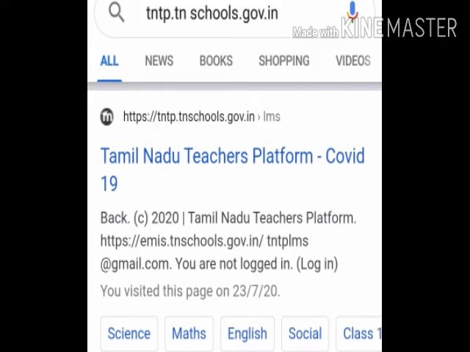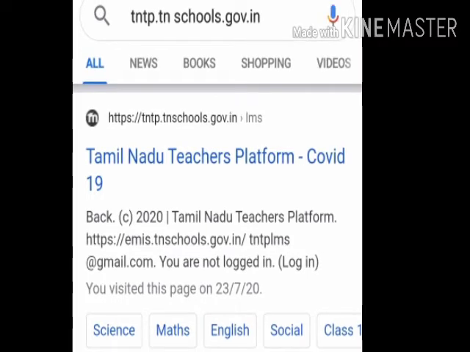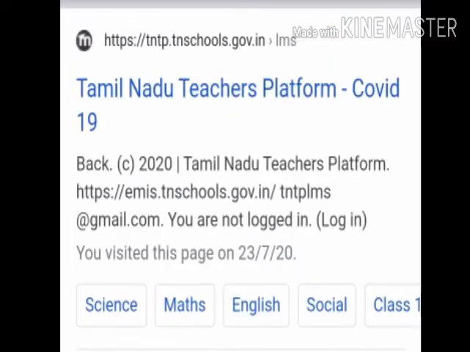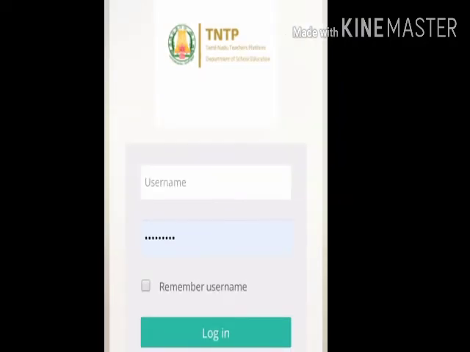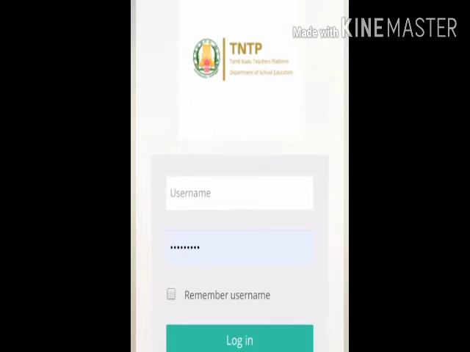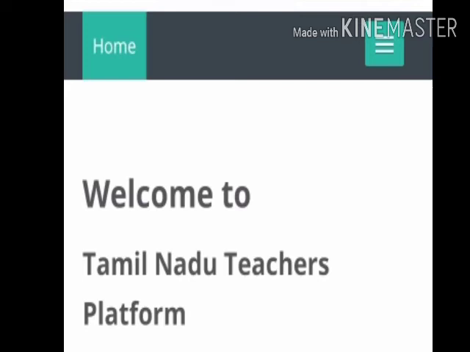Go to Google search first and type tntp.tnschools.gov.in. Click Tamil Nadu Teachers Platform and log in by using the 8-digit username and password assigned by MS. And sign in. You can see the home page.